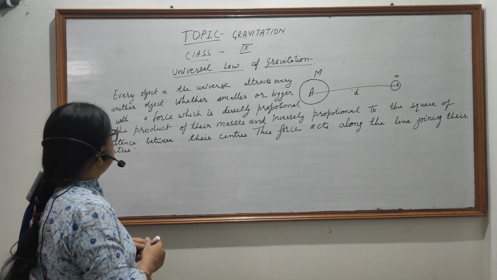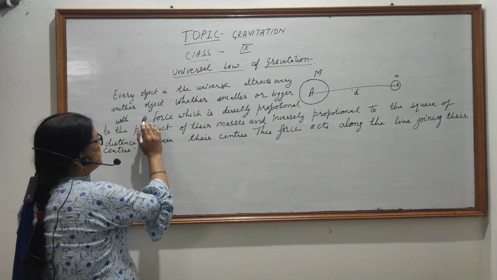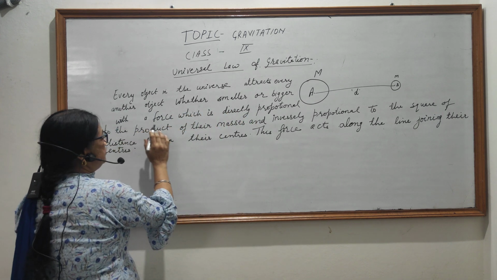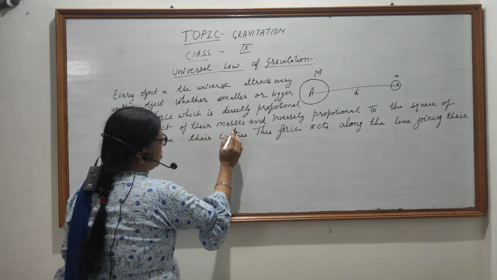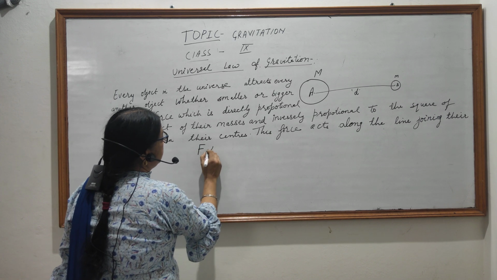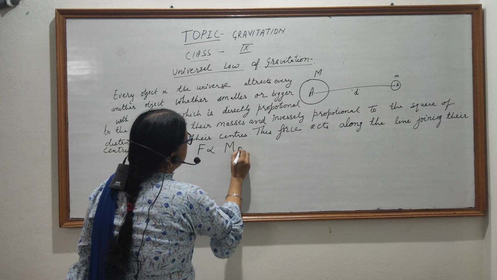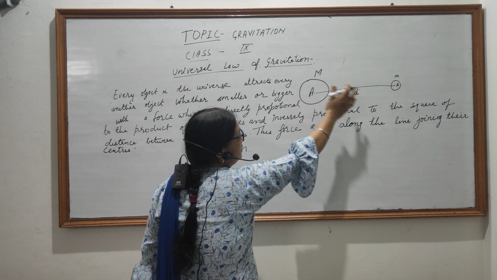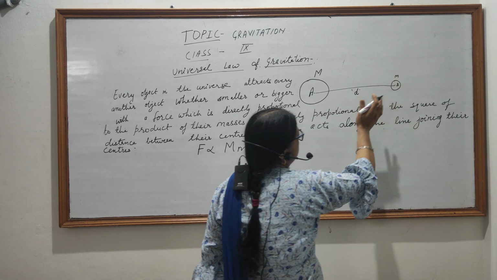Now the first statement is that every object in the universe attracts every other object, whether smaller or bigger, with a force which is directly proportional to the product of their masses. So F is directly proportional to M and m. Here object A is having mass M and object B is having mass small m.